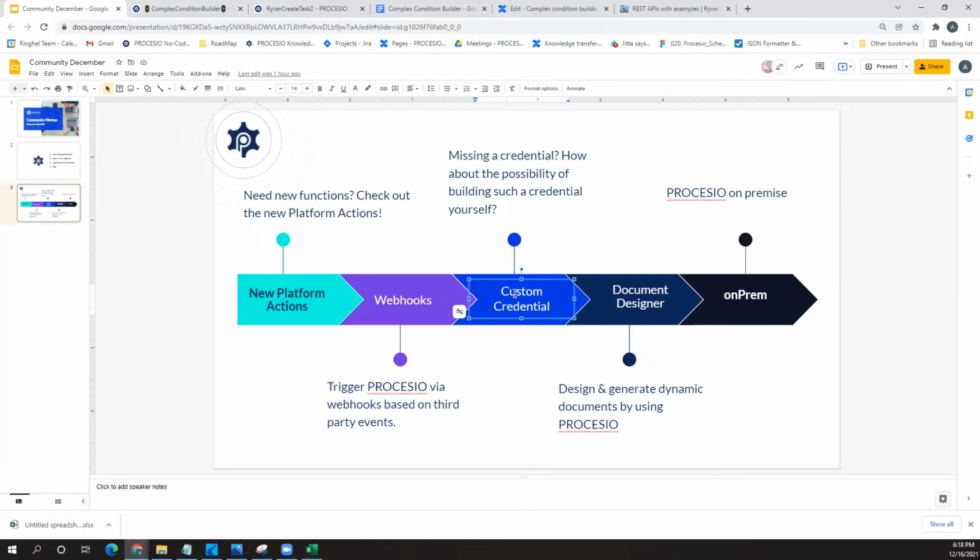So I think this will address probably 70% of use cases, or a lot of use cases, I would say. And finally, also aiming for Q1, as we have some requests, we are looking to enable PROCESIO for on-premise solutions. So that's also a big one. We are working hard to obtain that.